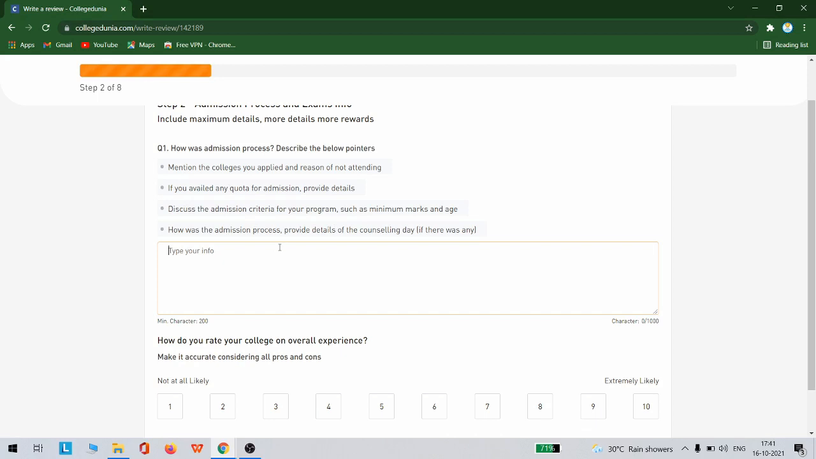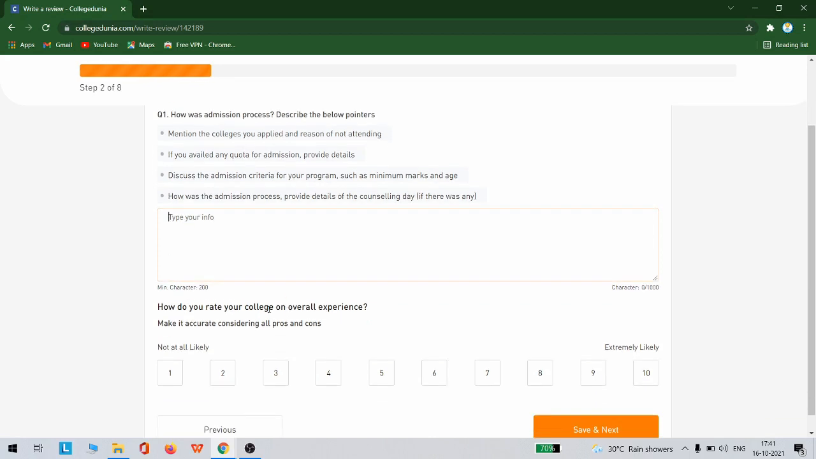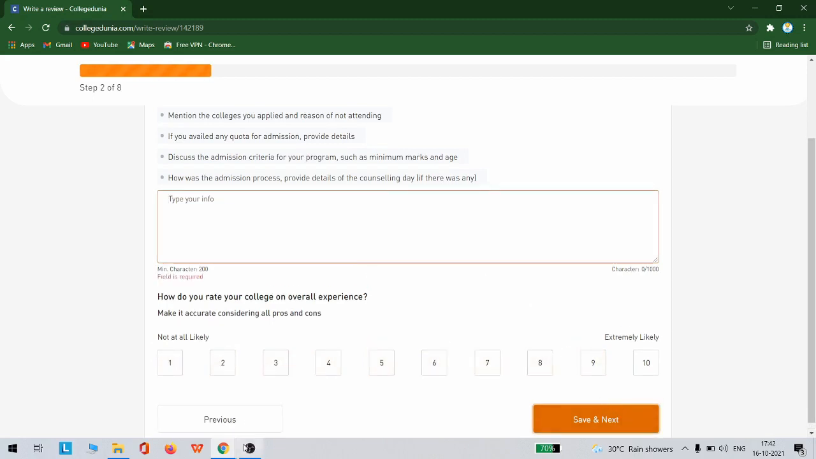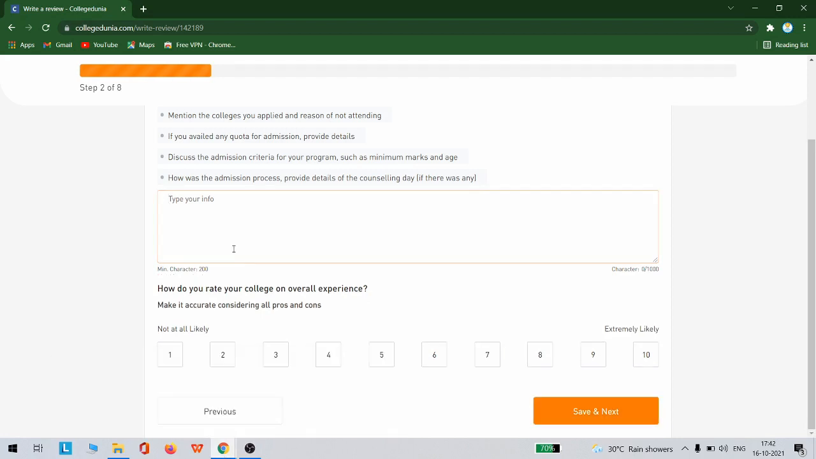So try to write a review on all these aspects, and that must be a minimum of 200 characters. It must include the colleges you have applied to and the college you received, what the criteria for admission is, and how the admission process happened at your college. Then how do you rate your college and overall experience? You have to choose the overall experience of your college, any number that you are interested to give, and then click save and next. So it is mandatory, and the copy paste option is also not possible here.